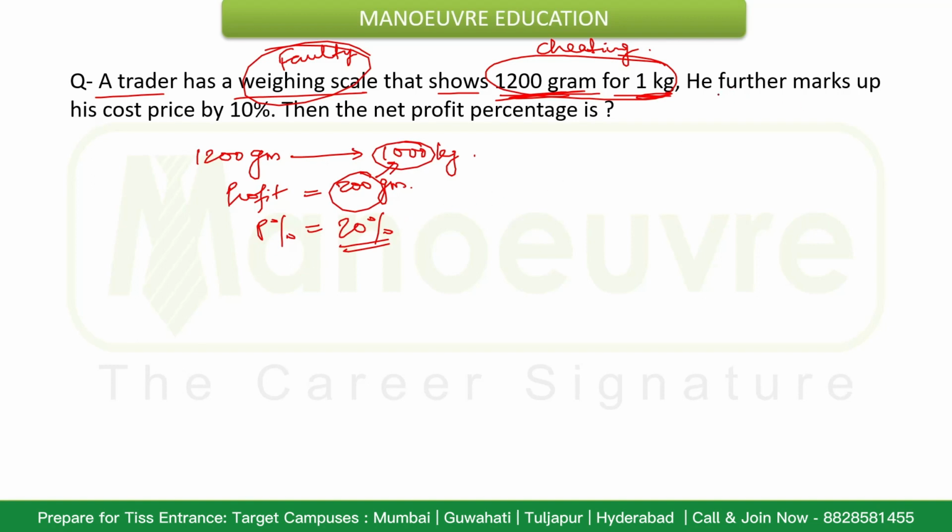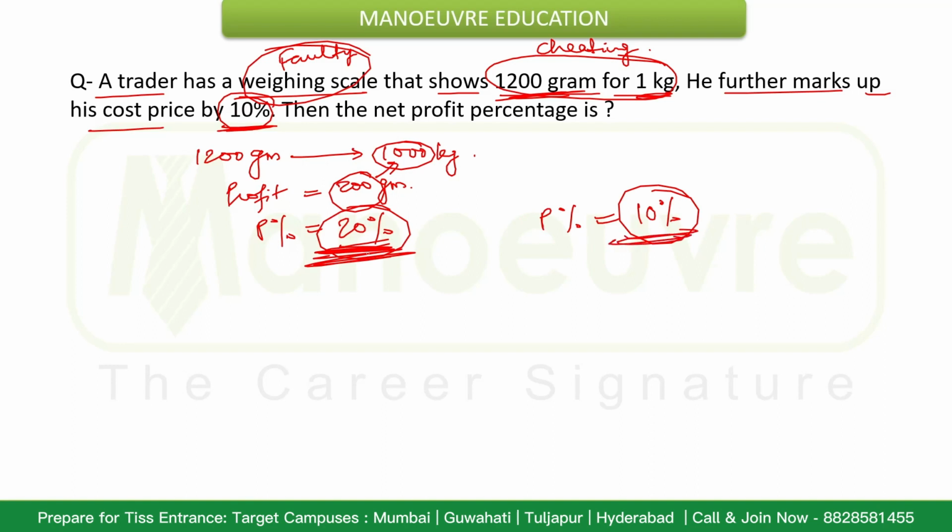Okay. He further marks up his cost price by 10%. So already by cheating he is taking 20% profit, and further he is marking up the cost price by 10%. That means second profit percent he is taking is 10%. So these are the two values of the profit he is taking.